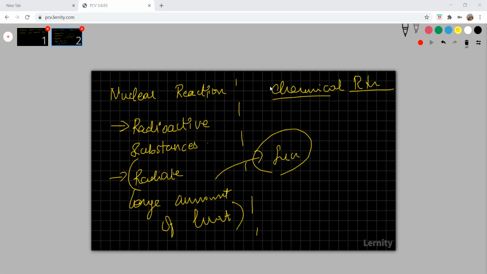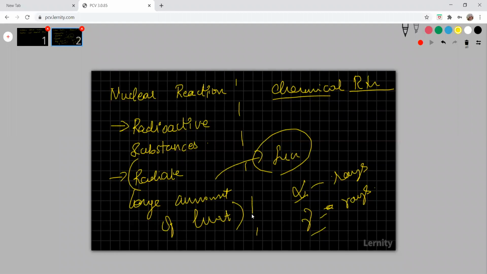Apart from that, the highly radioactive, highly penetrating rays, this is alpha, a Greek word. Alpha ray, gamma ray, also Greek alphabets. So alpha rays and gamma rays are also emitted by the sun. You understand what I'm trying to say? So these are all the different types of rays that are emitted from the sun.